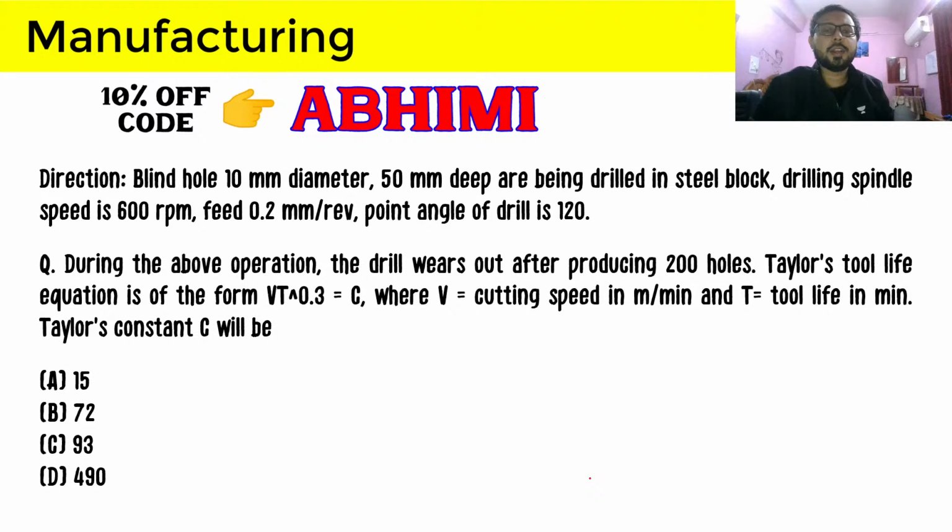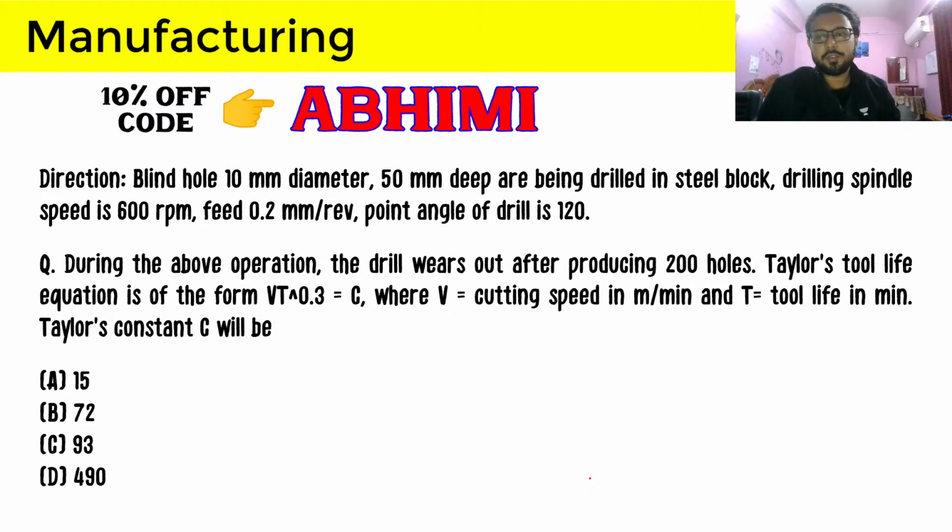So this line is just providing us the information that the drill life is 200 holes, and Taylor's tool life equation is of the form V t raised to power 0.3 equals C, where V is the cutting speed in meter per minute and T is the tool life in minute.